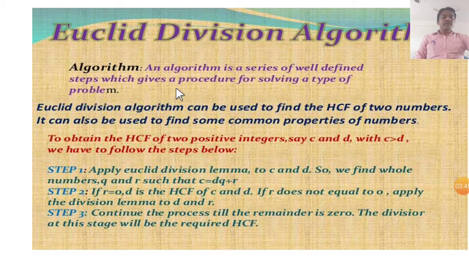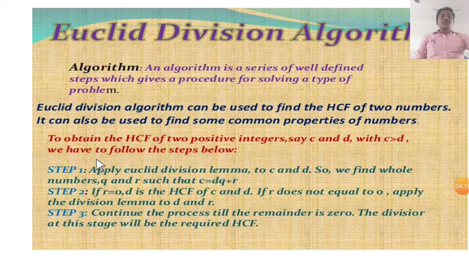It is a technique to solve a type of problem. Here the division algorithm can be used to find the HCF of two numbers. It can also be used to find some common properties of numbers. In this case we will consider the HCF of two numbers.